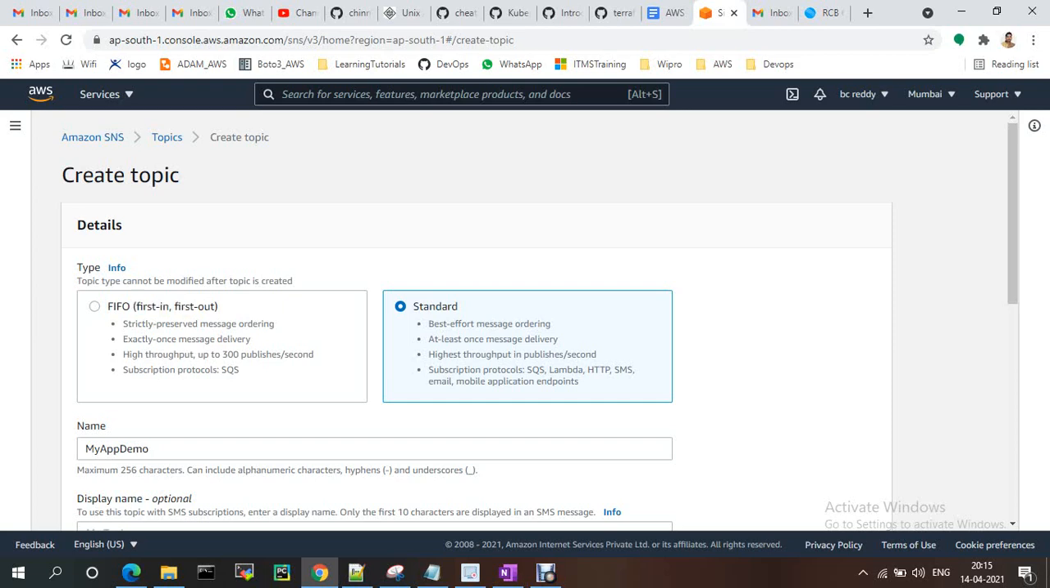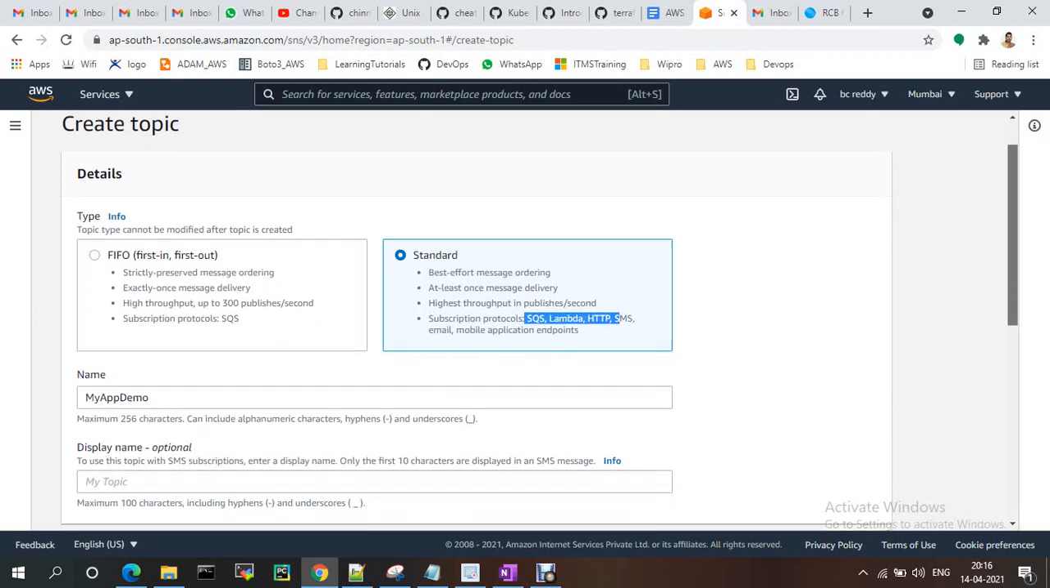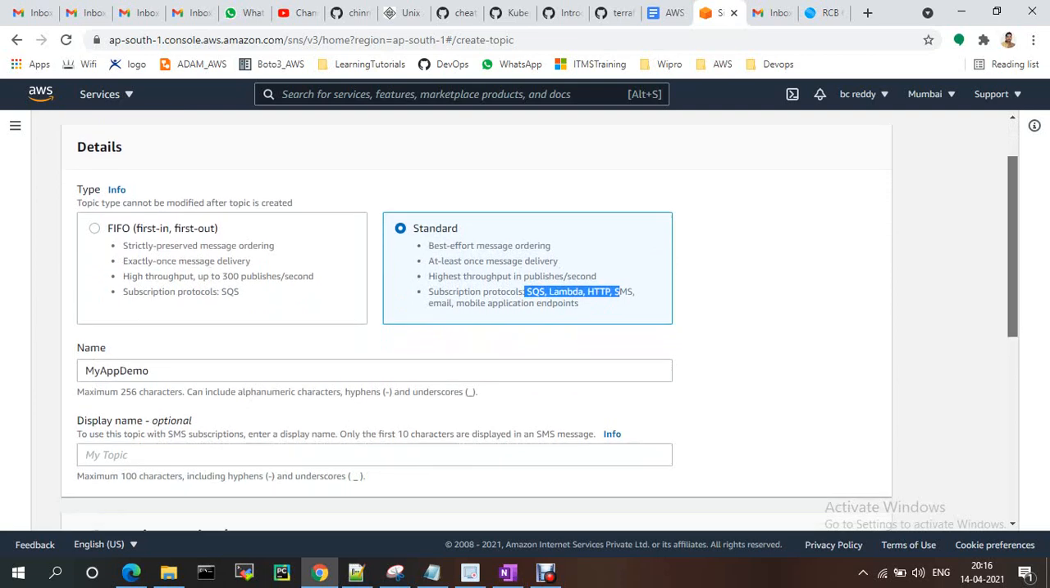There are some restrictions here: it strictly preserves message ordering, exactly one message is delivered at a time, and throughput is only up to 300 publishes per second. So for the standard way, we will use the standard one. It has many benefits: at-least-once message delivery, high throughput, publish-subscribe, and subscription protocols like SQS, Lambda, HTTPS, SMS, email. Everyone uses the standard one, so we will go with standard.